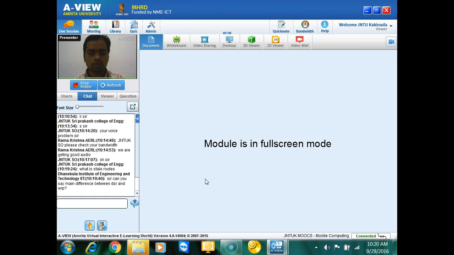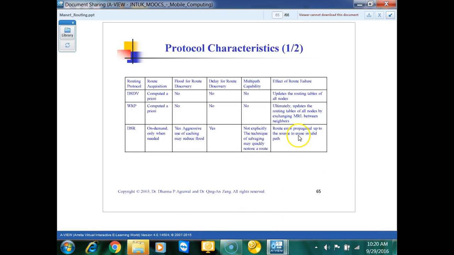These are the characteristics of the protocol. You see here, DSDV protocol: it's a computed priority. Computed priority means the route is already computed previously, because we are routing ABC. And breadth of discovery, these are some characteristics of the list which you can figure out.